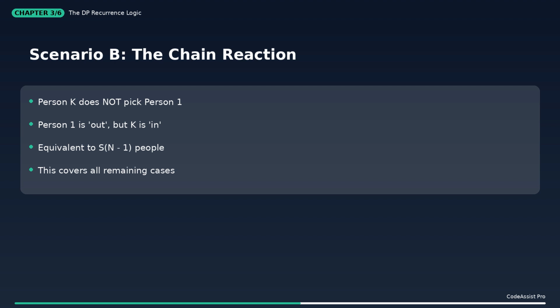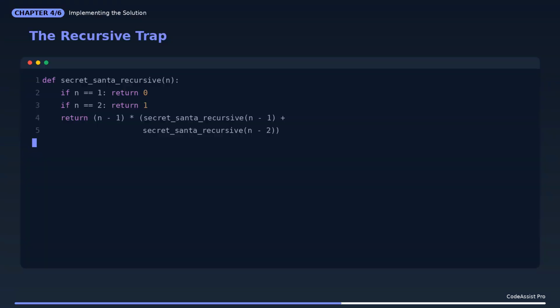Pause, most beginners stop here. This recursive code looks clean, but it's a trap. It has exponential time complexity. For a 30-person office, your CPU would be spinning for hours making billions of redundant calls. We need to save our work to move faster.